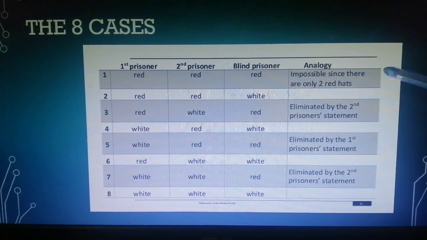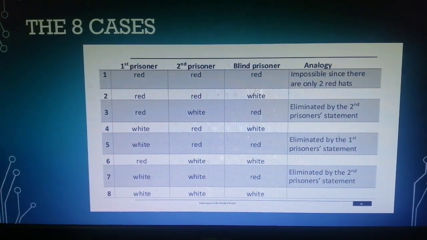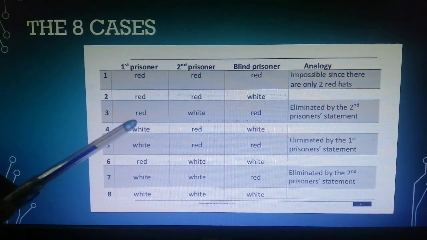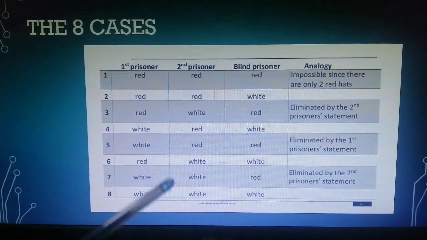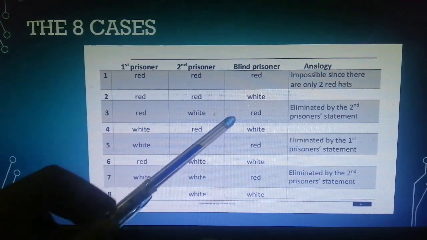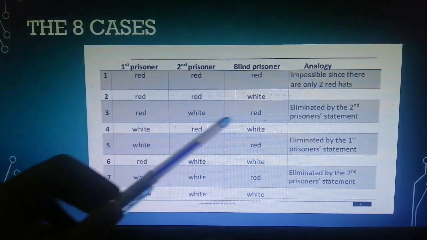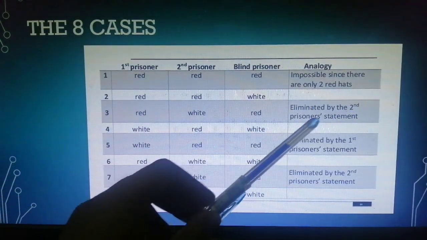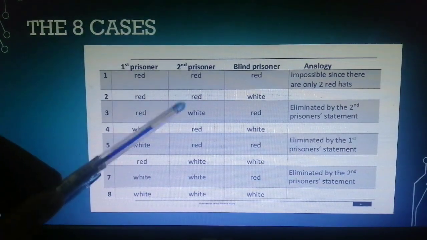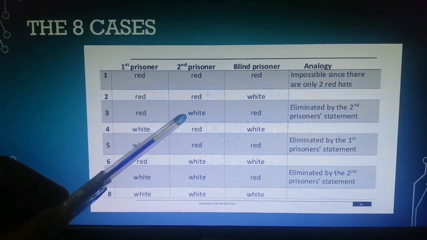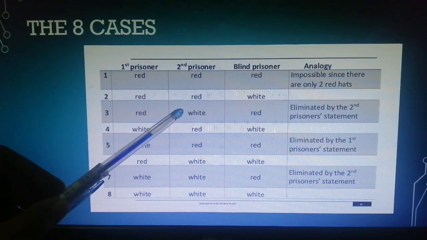So the first one, that's out. And then on the third one, the first prisoner would be wearing red, the second prisoner will be wearing white, and the blind prisoner will be wearing red. Now this case is also eliminated by the second prisoner's statement. Why is that? Because the second prisoner says, I cannot tell the color of my hat.